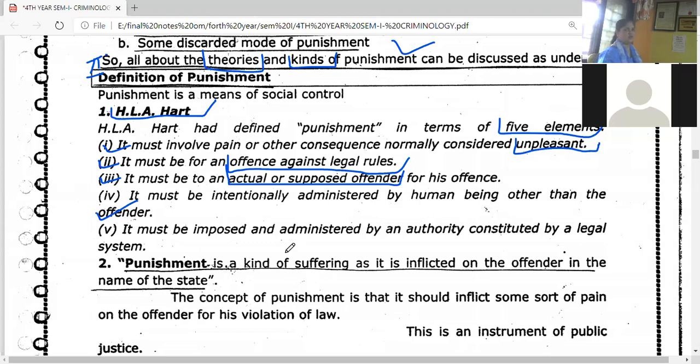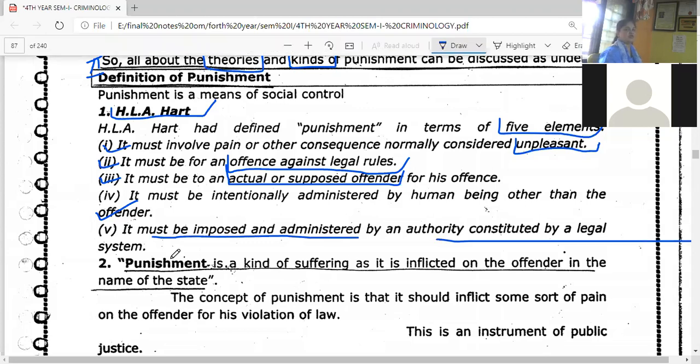I'm not going to give a punishment to you, and you are not going to give the punishment to me, right? If we have committed some wrong, then who is going to punish us? It is some authority who is authorized by the government. Say, for example, court, police, they are going to give us a punishment, right? So it must be imposed and administered by an authority constituted under the legal system. Who is the authority imposing? Court. शिक्षा देणार कोण आहे? Court. And who is the authority administering that punishment? Police and jail authorities, etc.